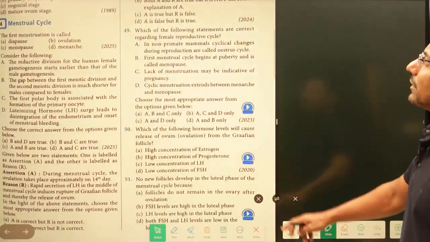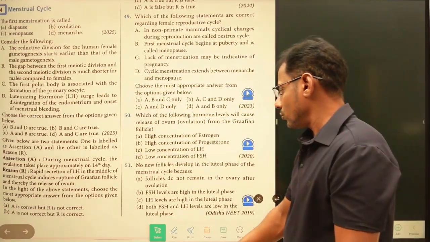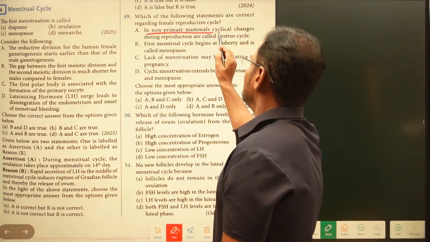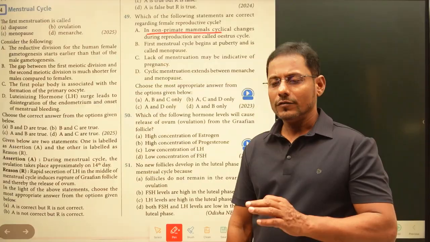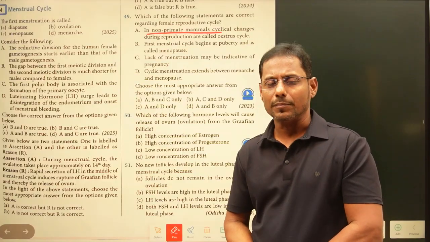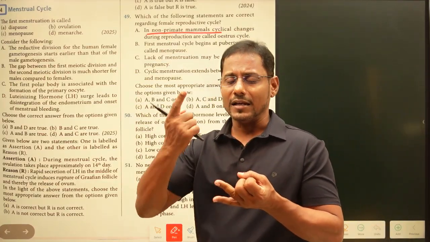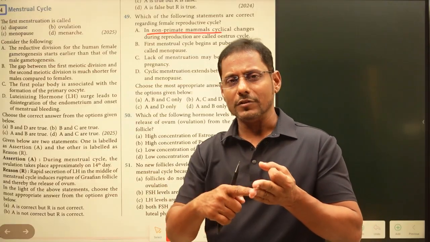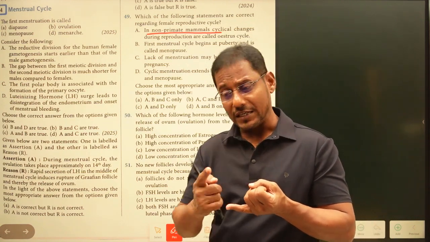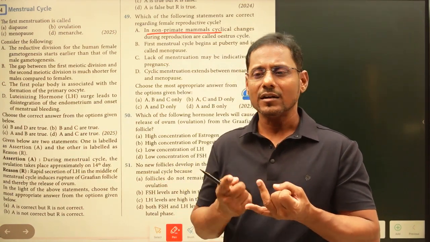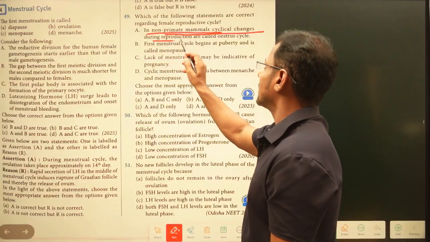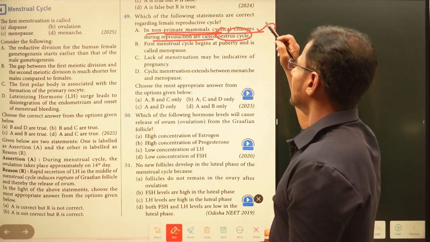Which of the following statements are correct regarding the female reproductive cycle? Now the female reproductive cycle, we are going to discuss this one here. In non-primate mammals, already we discussed this one. The menstrual cycle generally takes place in the primates, especially in case of human beings, monkeys and apes. These three were given in our textbook. But if the cycle is taking place in case of non-primates, that is called the estrous cycle. In non-primate mammals, cyclic changes during reproduction are called the estrous cycle. Now this statement is right.